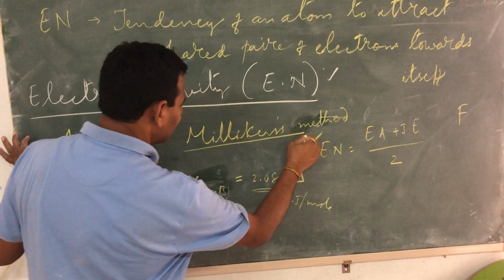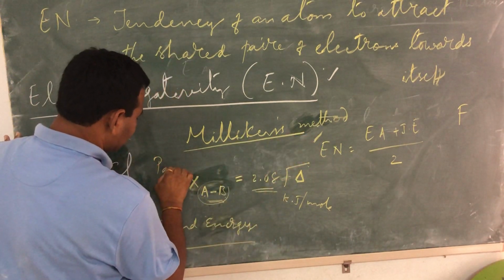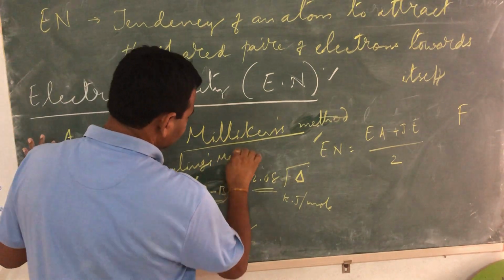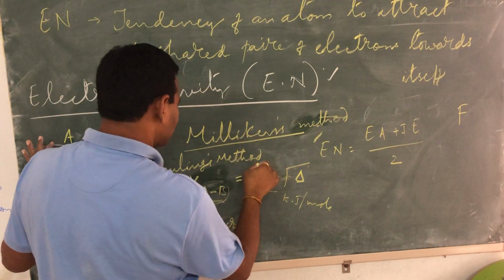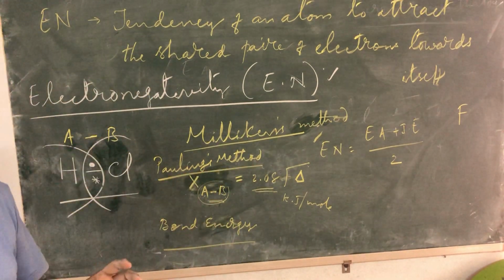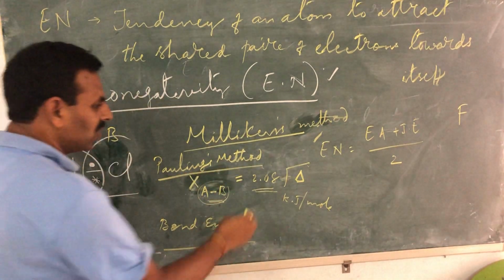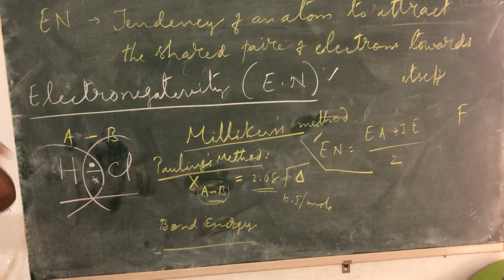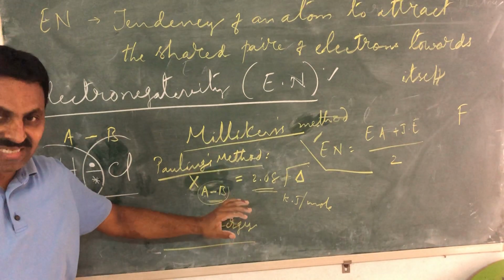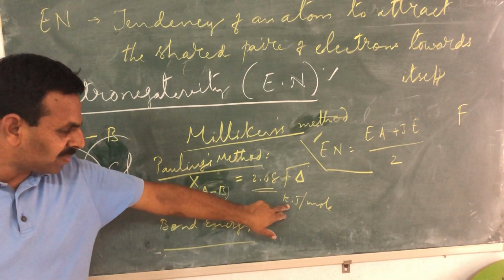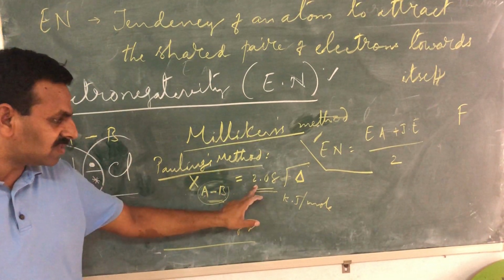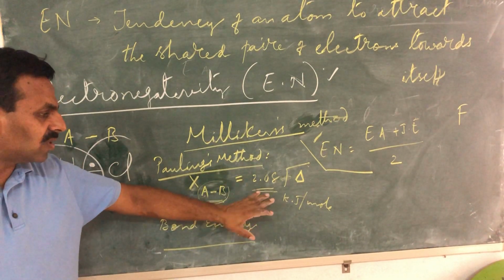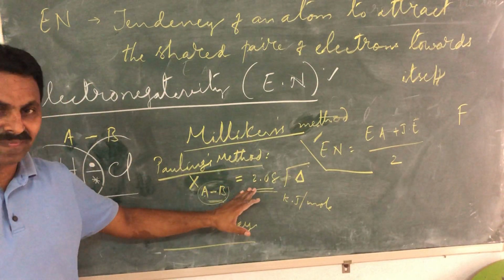This is Millikan's method and this is Pauling's method. You must note down this first. Pauling's method. This is also sometimes called Pauling's scale. We call it Pauling's scale or Pauling's method. So in Pauling's method, he has given this mathematical relationship. If you are expressing it in kilocalories, this value changes, something like 1.017, whatever it may be. So if it is in kilojoules, this is the relation.